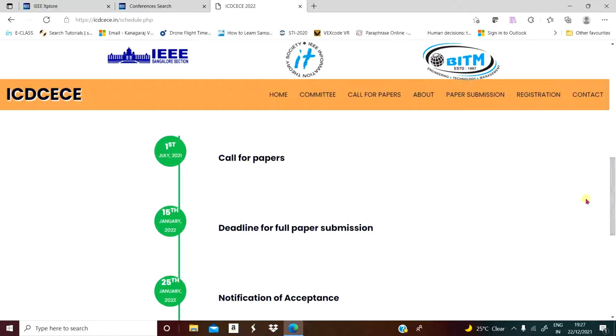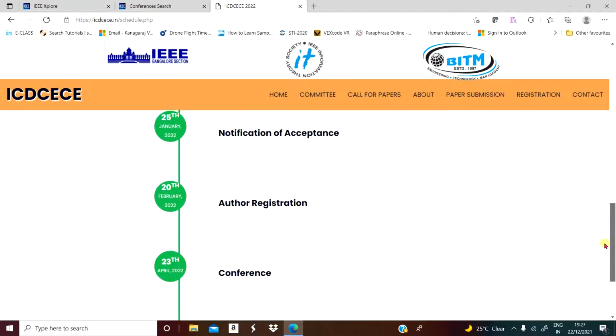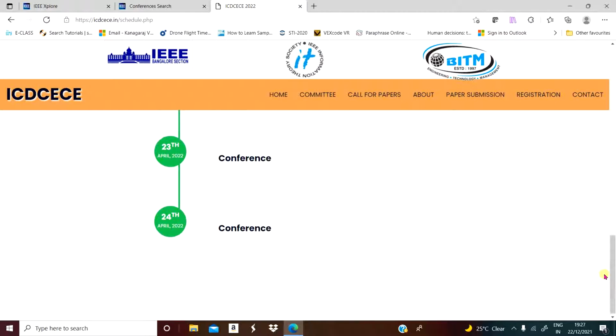They have a format, the IEEE format. You can download it in a general web browser or else on the conference website itself. IEEE has a double column paper format. Before submitting, every author or submitting person has to strictly follow it. Then notification, acceptance, author registration, conference, the dates.